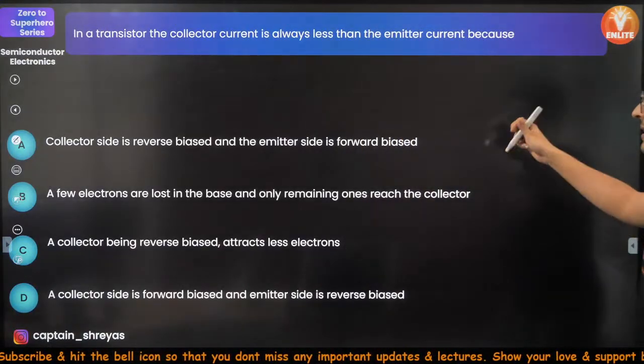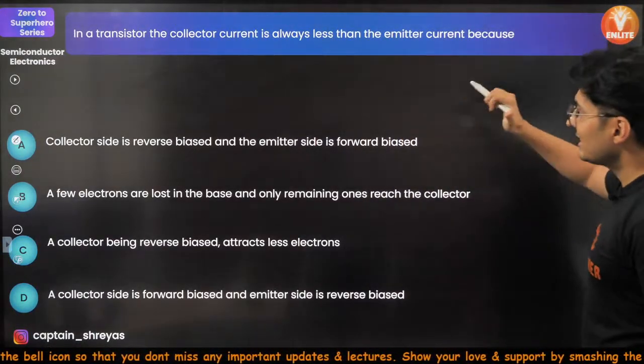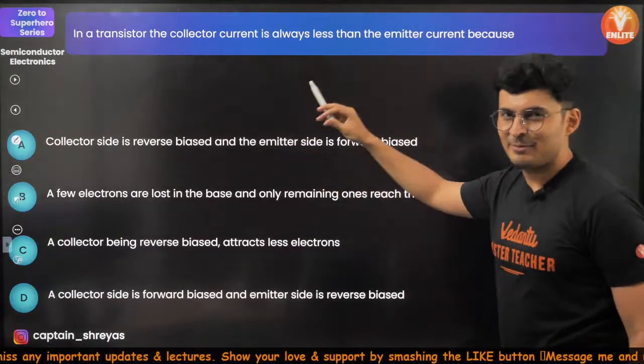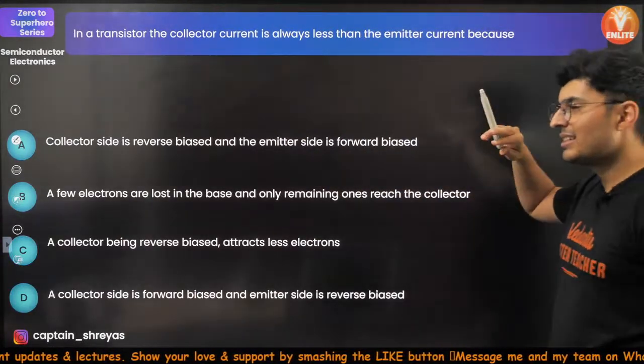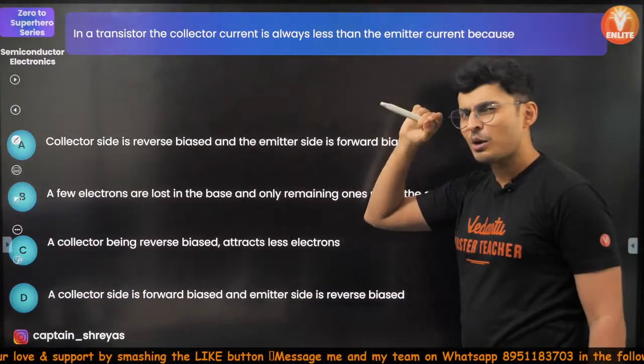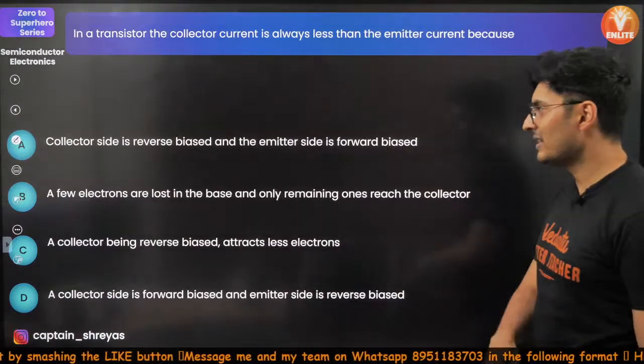In a transistor, current in the collector is always less than the emitter current, because we all know that emitter current is collector plus base current. So collector current is always less than emitter current. Why is it? Which of the following statements gives the reason?